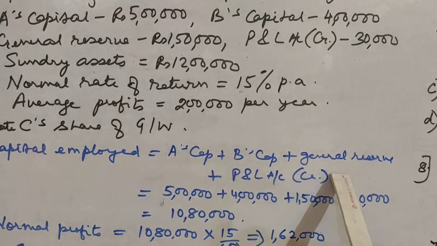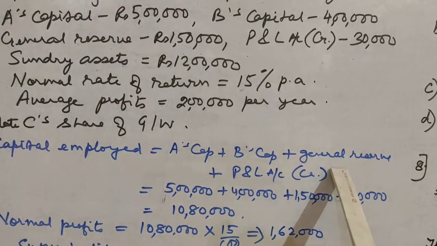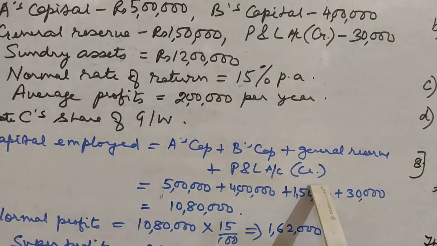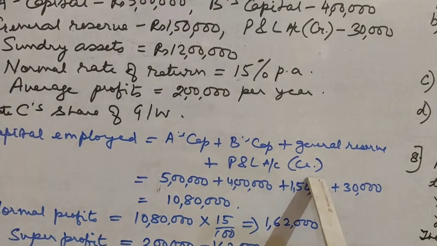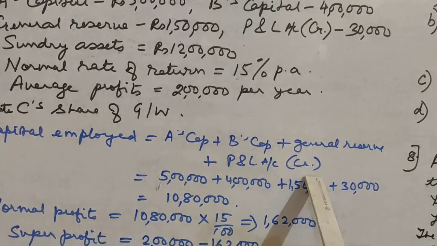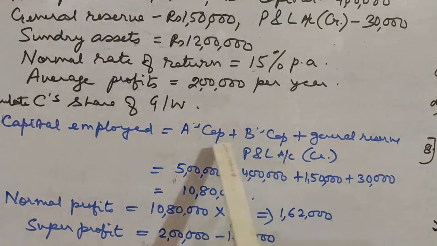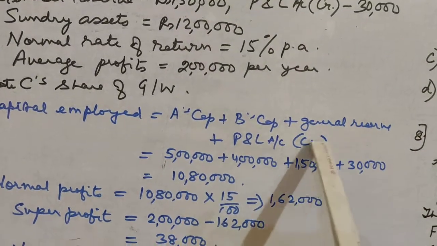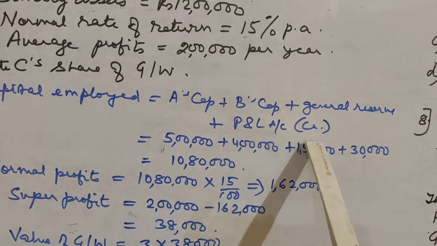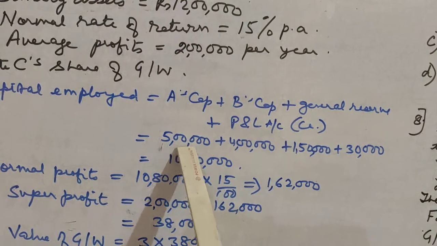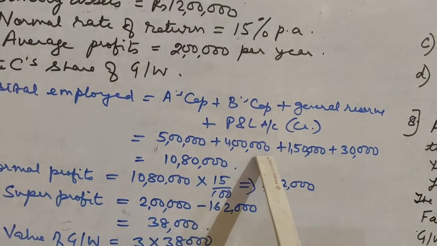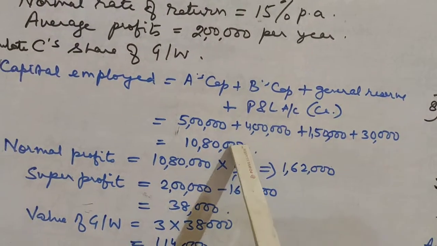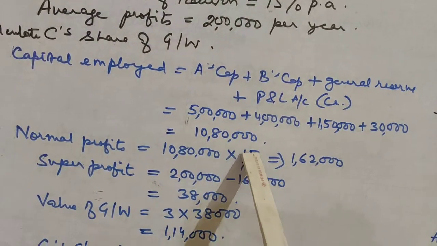General reserve is undistributed profits, so it is also a long-term fund, and plus profit and loss account credit balance. Since it is credit balance, that means it is also long-term funds. So capital employed will be A's capital plus B's capital plus general reserve plus profit and loss account credit balance. So 5 lakh plus 4 lakh plus 1,50,000 plus 30,000, that comes to 10,80,000.